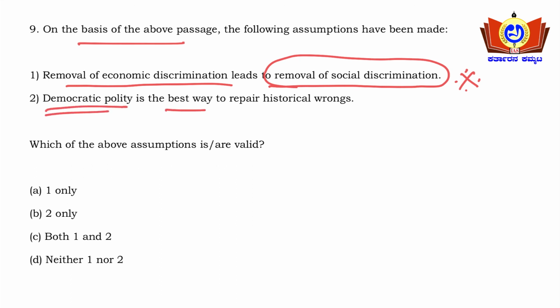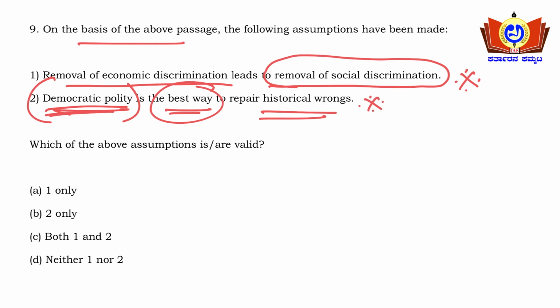Democratic polity is the best way to repair historical wrongs. Nowhere in the passage can we tell that if at all the Democratic Party comes, it shall repair the historical wrongs. The passage doesn't speak about any political structure which is a good political structure and which is bad political structure for repairing the historical wrongs. Hence we cannot come to this assumption here.